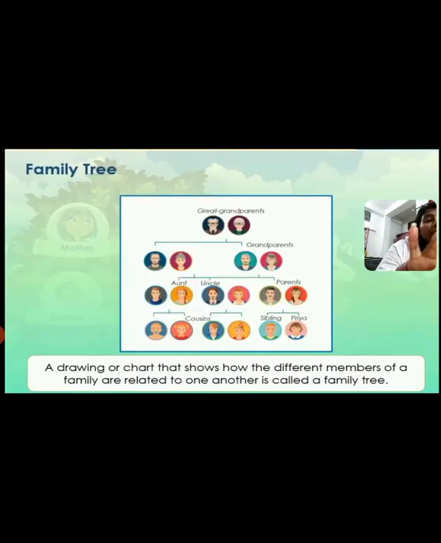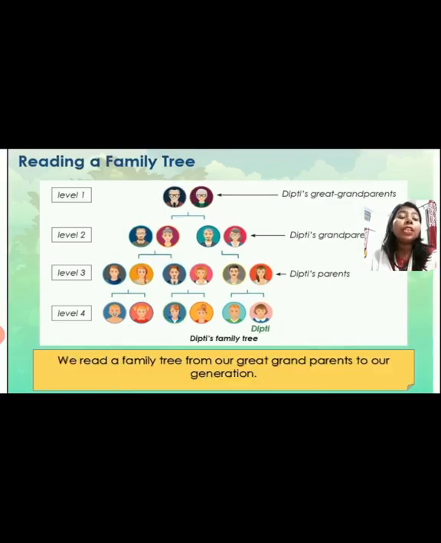Understood? Okay, so based on today's explanation, today we will stop here. What will we do? We will draw a family tree. This will be your classwork. You have to draw your family tree and send it to me.